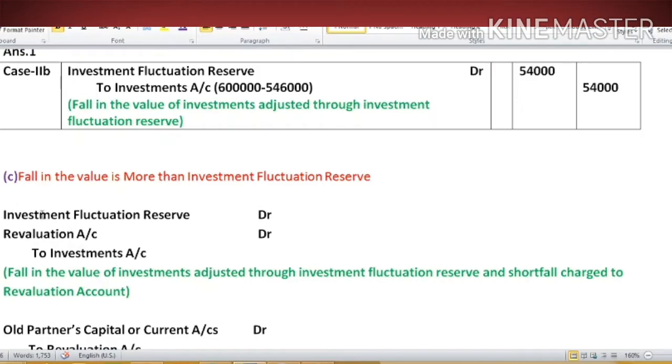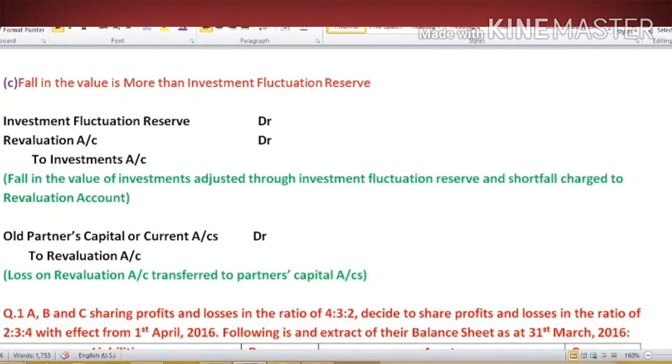Then what will be our entry? Investment fluctuation reserve account debit, revaluation account debit to investment account. We have debited the revaluation account to meet the loss arising due to decrease in the value of investment.